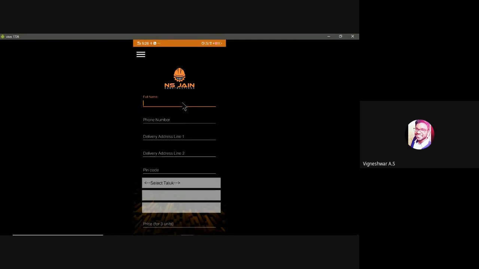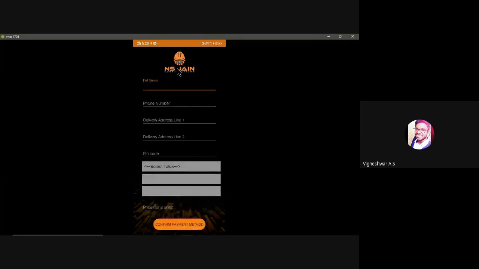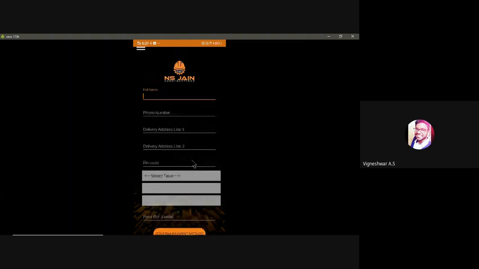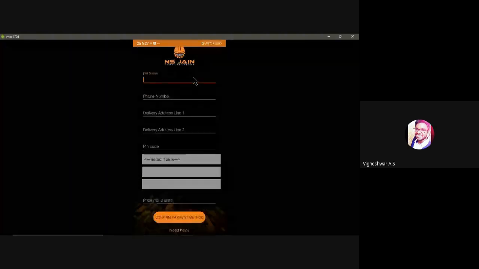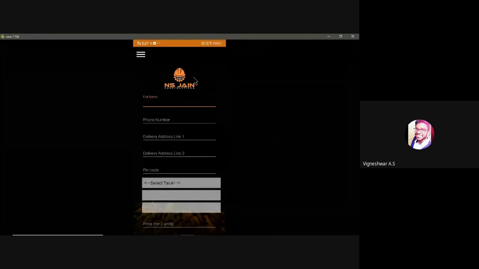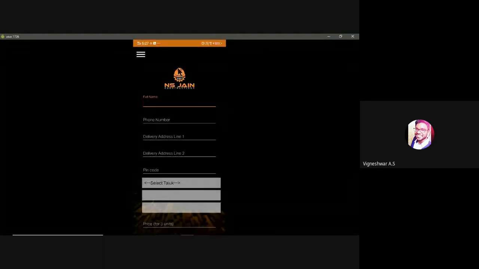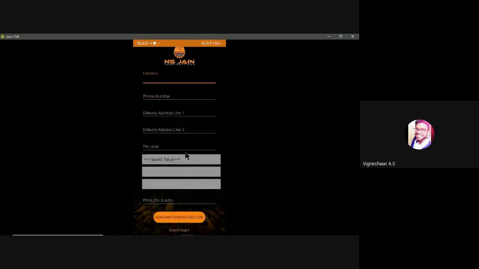Here you can see these are all positioned in a linear manner, right? They are making their position one by one. Full name only this edit text, after this edit text, and it's further moving downwards one by one, right? Here I also implemented the scroll view. You can see I'm scrolling up and down. In a particular scroll view, I implemented this image view and this edit text, and this is called a spinner view.